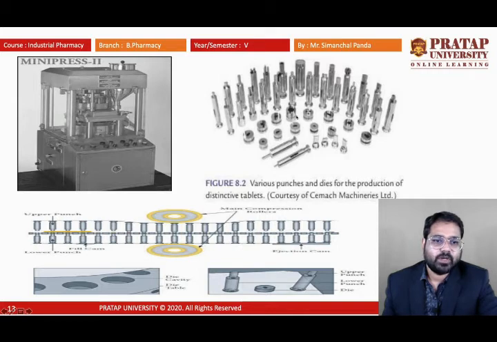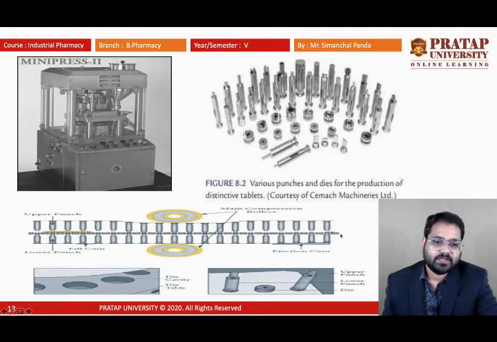So these are the tooling I was discussing. That may be B tooling, BB tooling, DB tooling. Depending upon the punch and the die, we can make different shapes of the tablet by using different punches, and by the compression we can get a different shape of the tablet. This is one type of machine which is found in the industry. For example, that is a Minipress 2. This is the tablet compression machine name.